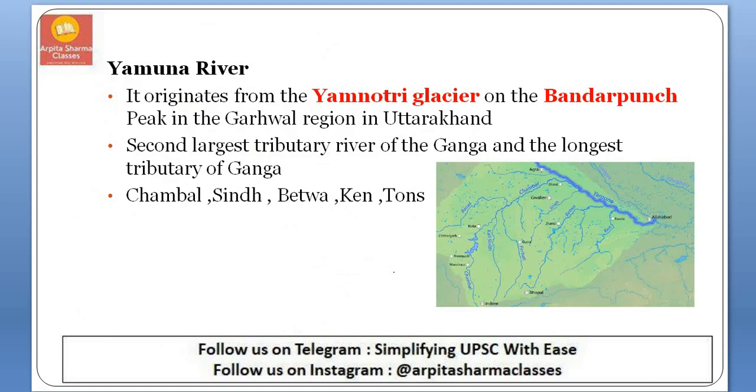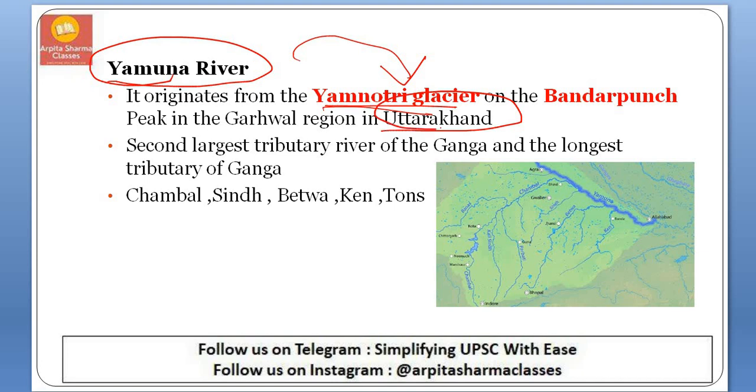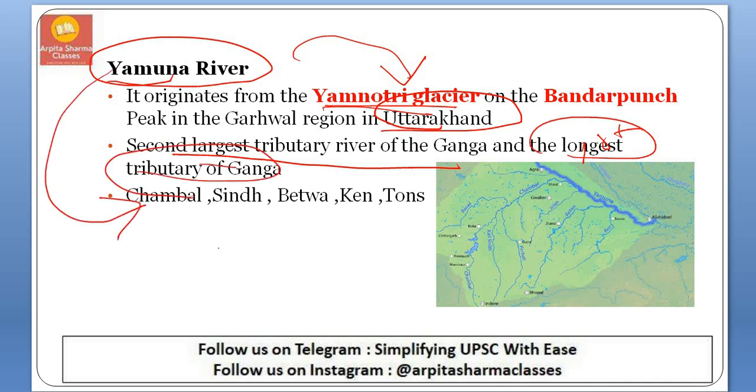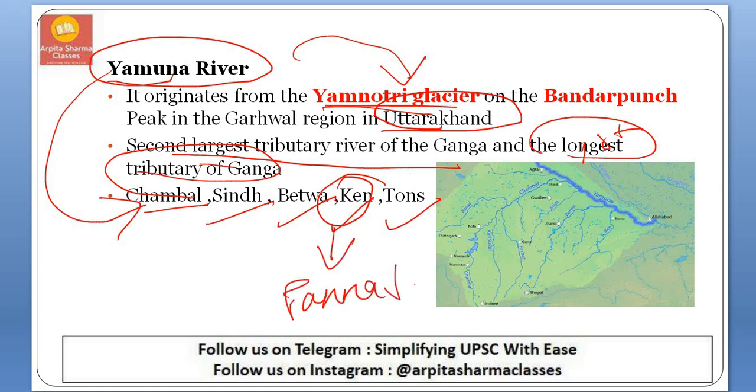Now we'll see the right bank tributaries of Ganga. First is Yamuna river. Yamuna river originates in the Yamunotri glacier on Bandarpunch peak near Garhwal district of Uttarakhand, and it is the second largest tributary of Ganga and the longest tributary of Ganga. These are the sub tributaries of Yamuna, that is Chambal, Sindh, Betwa, Ken and Tons. The Ken river is important, as there is the existence of Panna Tiger Reserve.